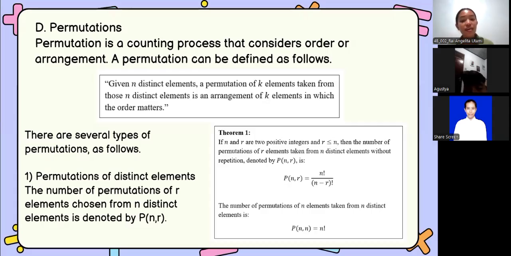There are several types of permutation. The first one is permutation of distinct elements, denoted by P of n, r.